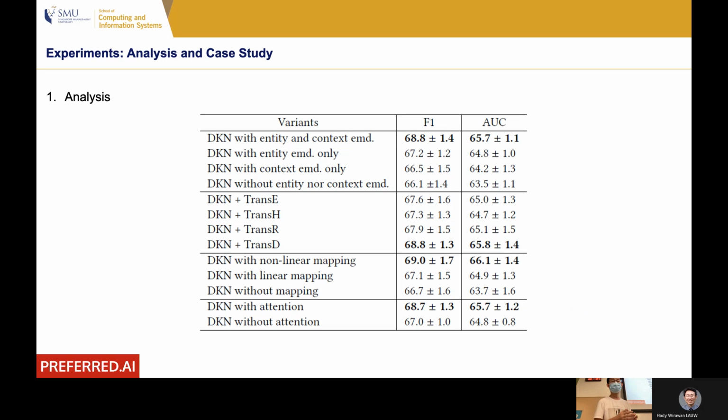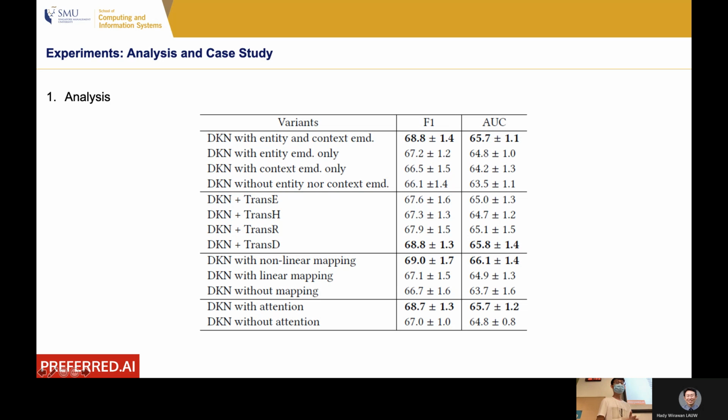And the second analysis is evaluation analysis. In terms of DKN, if we remove both entity and context embedding, that means we don't use knowledge graph, then this is the performance. But if we only use entity embedding, but we don't use context embedding, then this is the performance. By comparison, we can show context embedding is indeed useful. If we compare with the third one, if we only use the context embedding, but we don't use entity embedding, then performance further decreases. That means entity embedding is also useful.